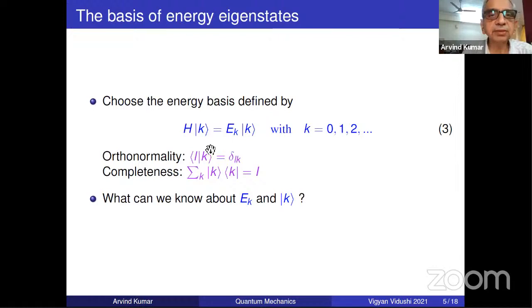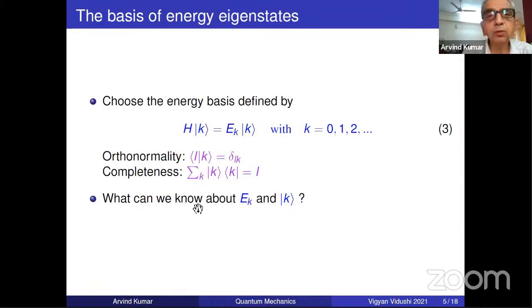So we choose the energy basis. These are energy basis labels. These are labels. These are actual numbers. H is Hermitian, so these are numbers. Our job is to find out what H is. We already know a Hermitian operator will satisfy delta orthonormality and completeness.